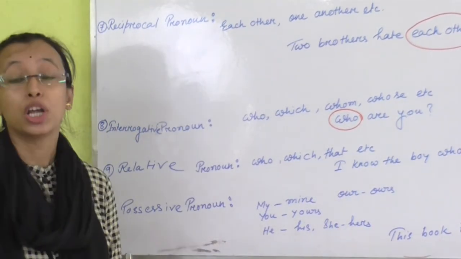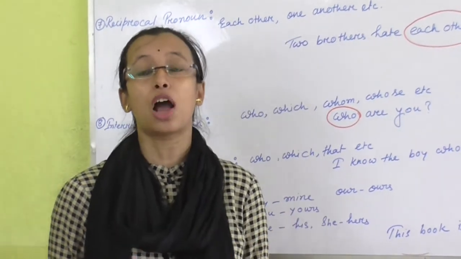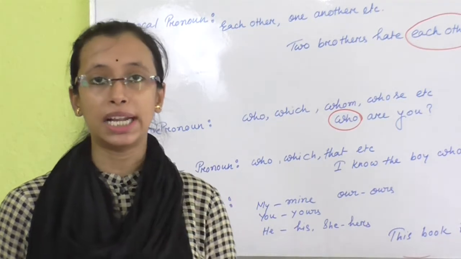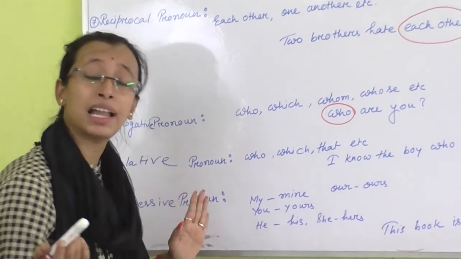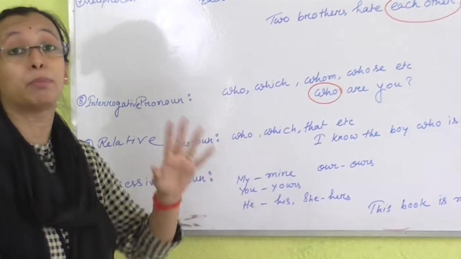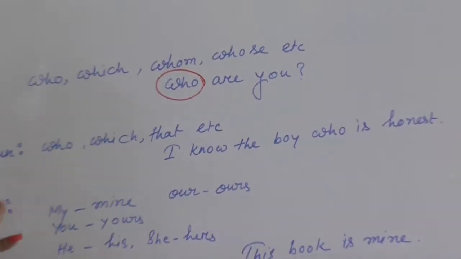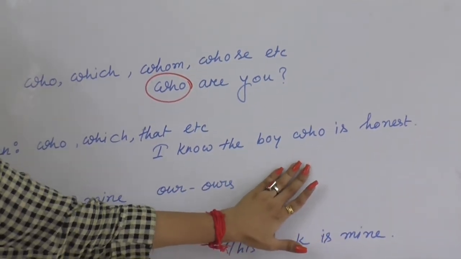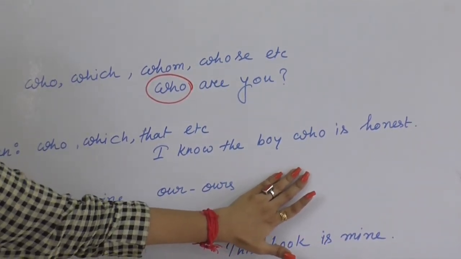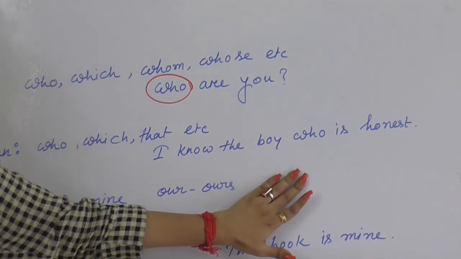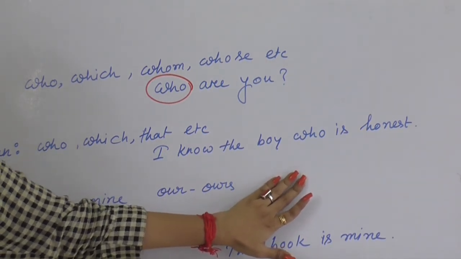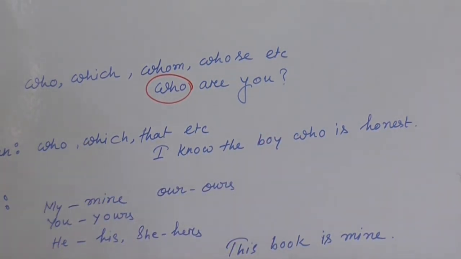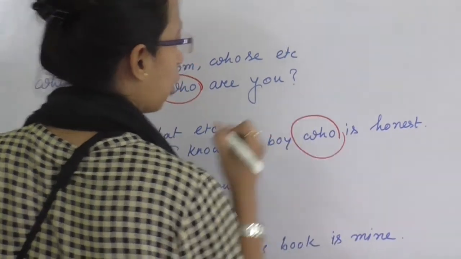Next, relative pronoun. Relative means the pronoun which joins two sentences is called relative pronoun. See, examples are like interrogative pronoun: who, which, that, but the uses are different. I know the boy who is honest. So here see, who is not used as interrogative pronoun. Who is here used as relative pronoun. Why? Because who is used as a conjunct, used to relate two sentences. So here who is relative pronoun.